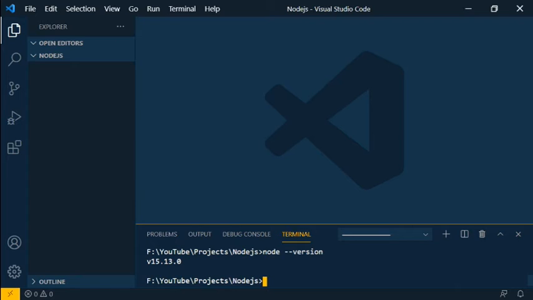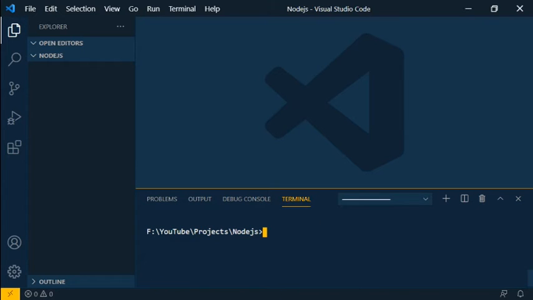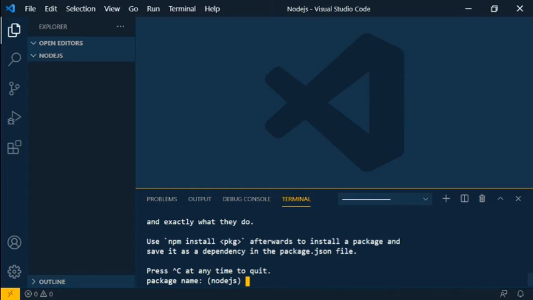It shows 15.3.0. I installed the current version. Also type npm --version. Currently my npm version is 7.7.6. Okay, that's good. So we are going to initiate our project. For that we need one command, npm init. If you type this and press enter, it asks a couple of questions and you need to answer them. After that, our package.json file will be created.